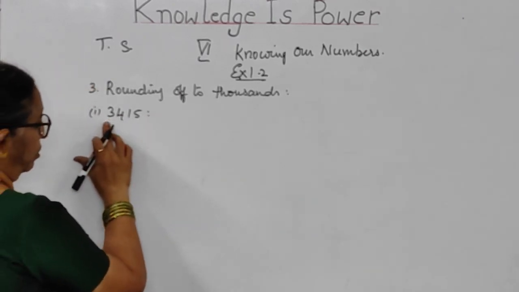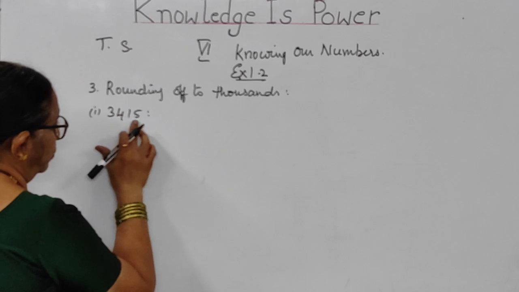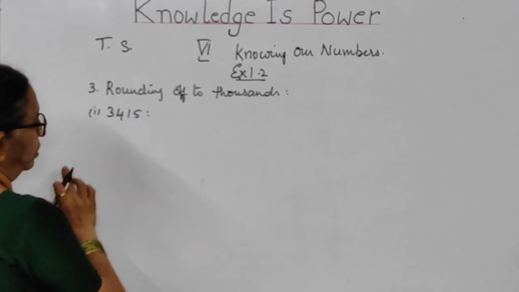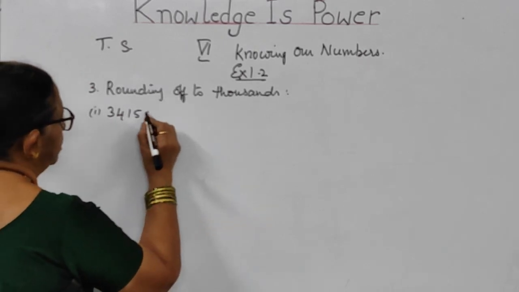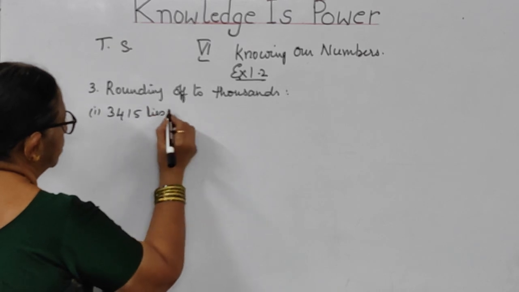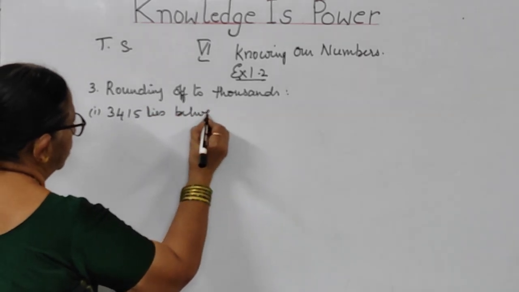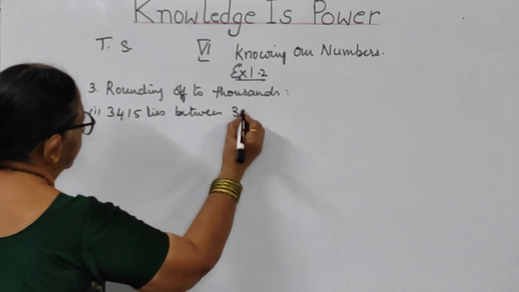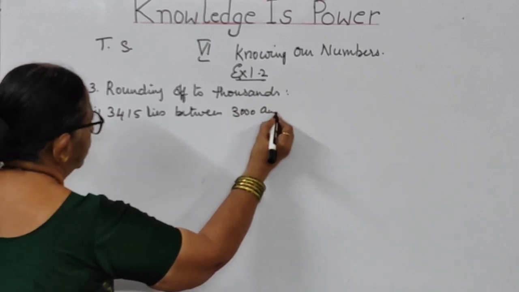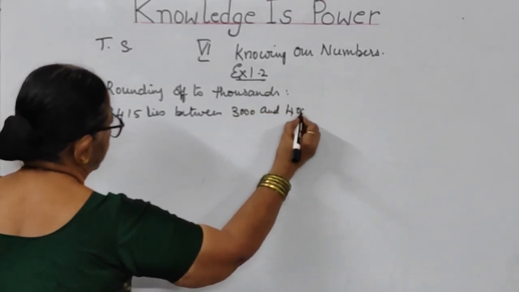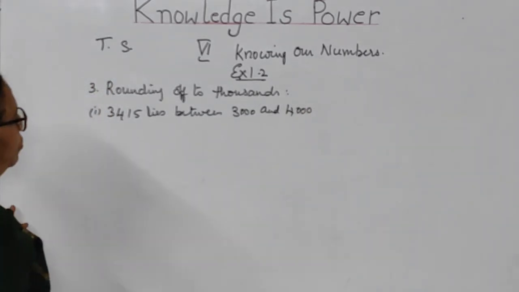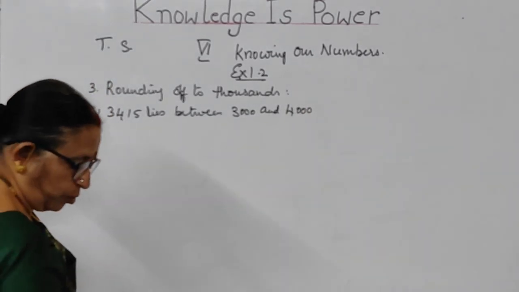Thousands, children. Forget about tens, units, hundreds. So 3,400 definitely lies between 3,000 and 4,000. So how will you write, children? This is thousands, no?